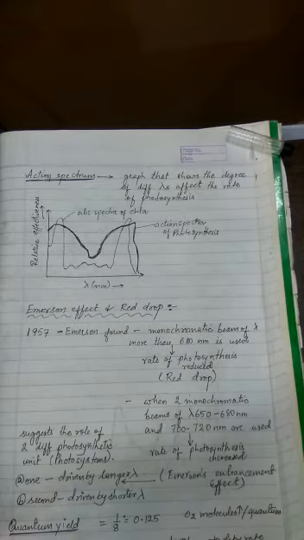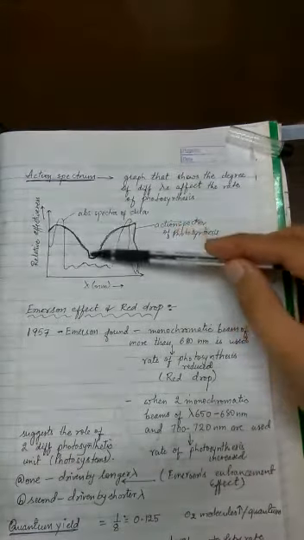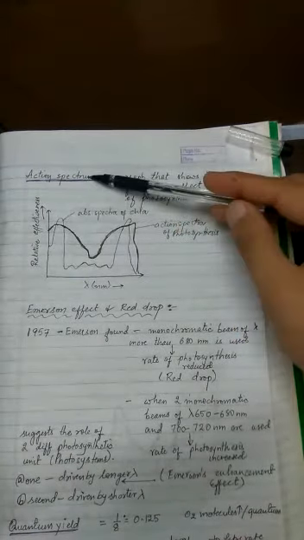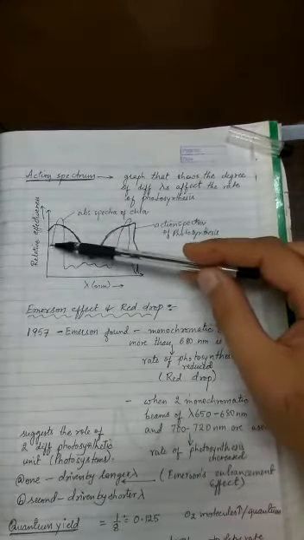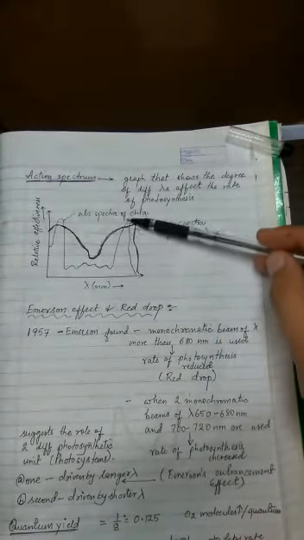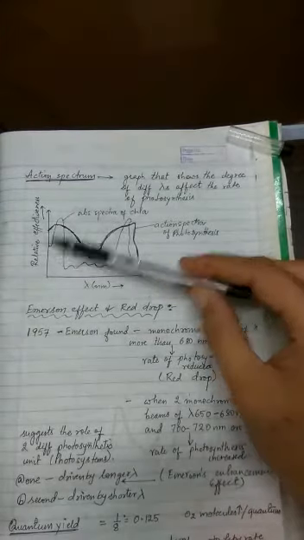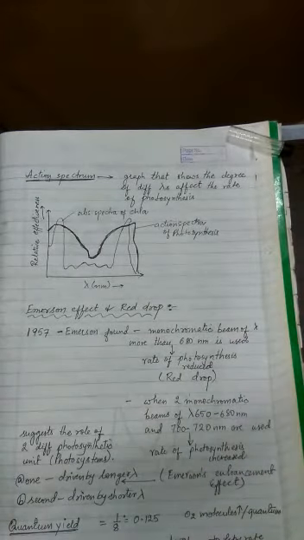In very normal language, it's a graph which shows, at various wavelengths, the rate of photosynthesis by green plants. This darker line is the action spectrum, and when you plot the absorption spectrum of chlorophyll A, you will find they are quite matching, or quite similar to each other. Similar things have been explained in NCERT also.